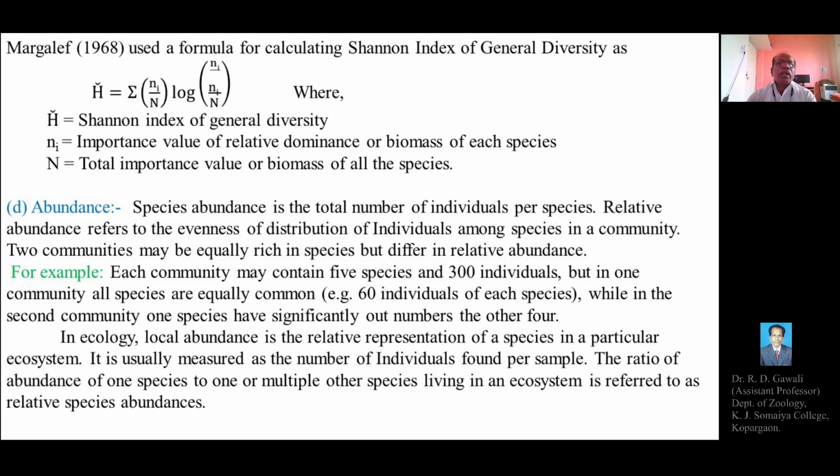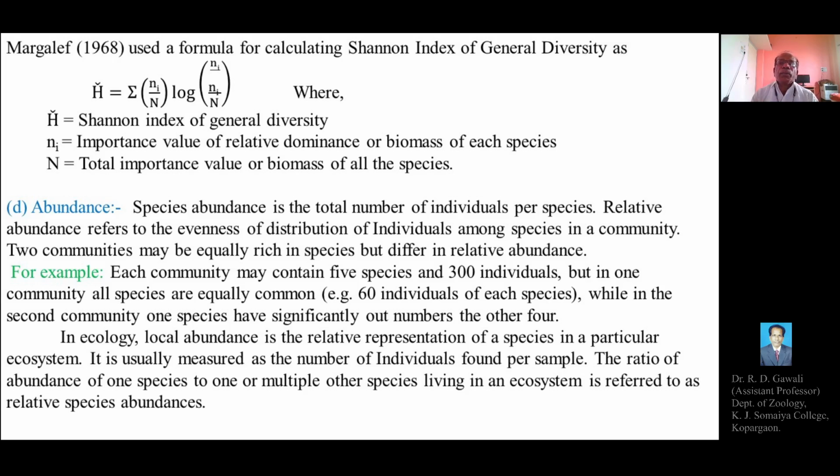The formula is H bar equals the summation of small n i by capital N into log of small n i by capital N. So this is the Margalef formula for calculation of the Shannon index or species diversity index of the community.